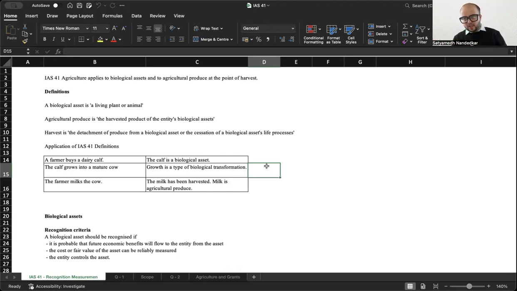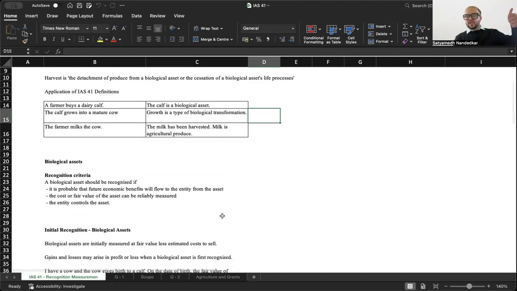So a farmer buys a calf. That calf is a biological asset. That calf grows into a full cow. That growth is a biological transformation. And then the farmer milks the cow. That milk is agricultural produce. And later on, when that milk is pasteurized and stored in cans and containers, that becomes inventory.